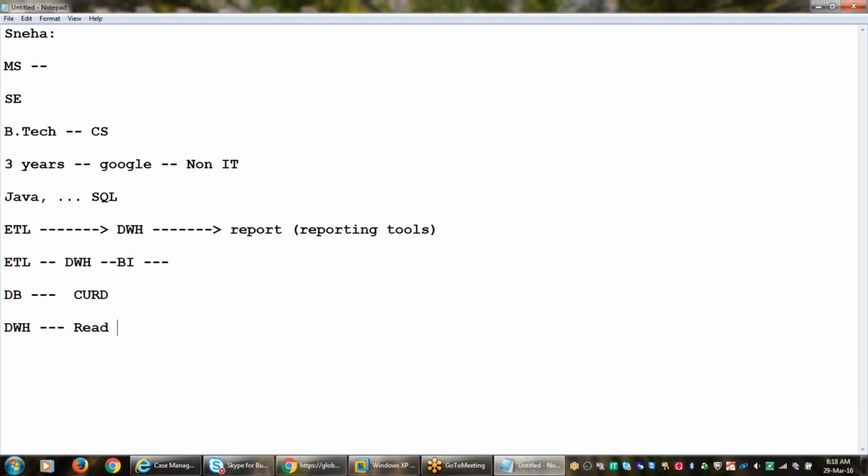Okay, so the data warehouse is only for analysis purposes. In a data warehouse we can only read the reports. We cannot edit the reports or make any kind of changes. If you want to make any changes or do any transaction, we need to go for the database. In the database we are doing the transactions, but not in the data warehouse.